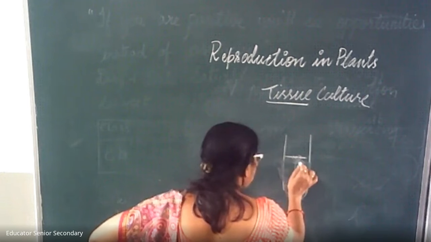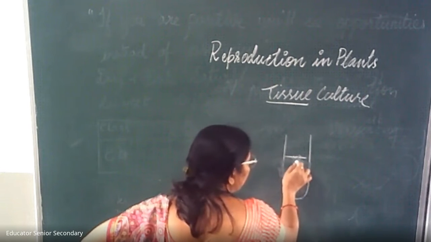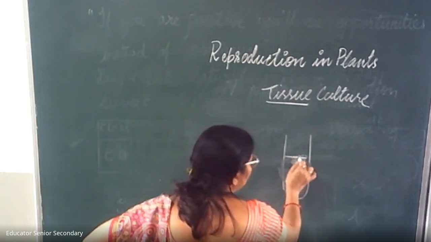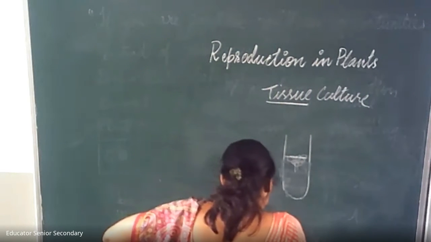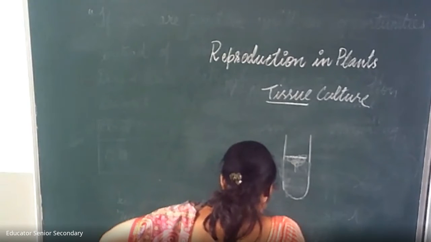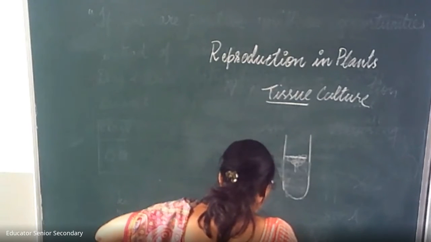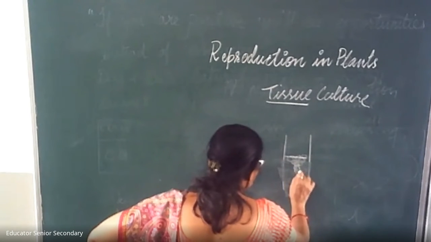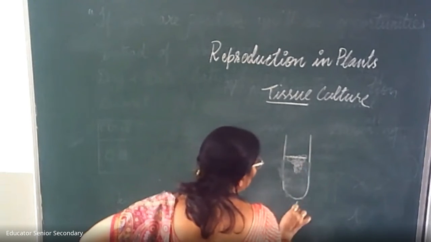Because of the hormone present in it, the cells divide and form groups of cells. Roots also develop. Just you see here, the roots are developed.